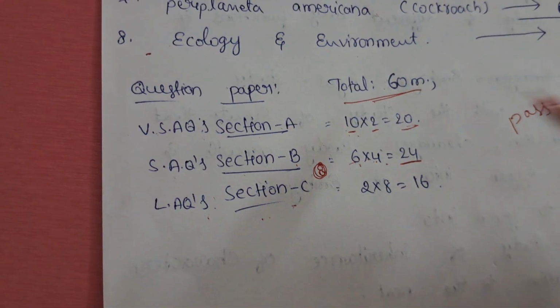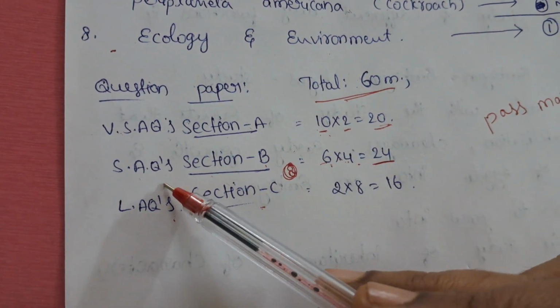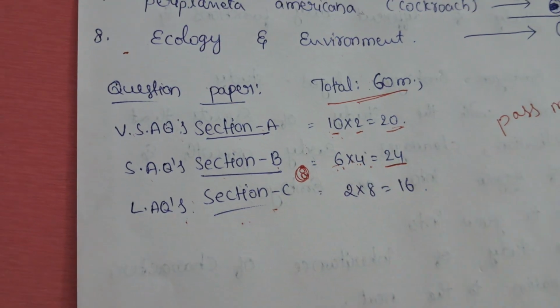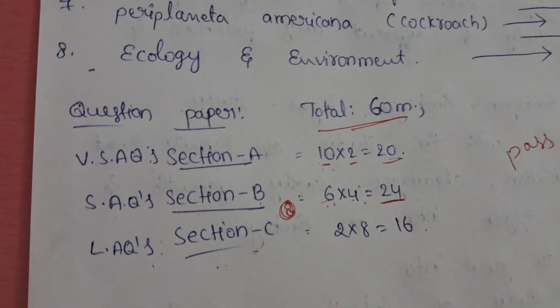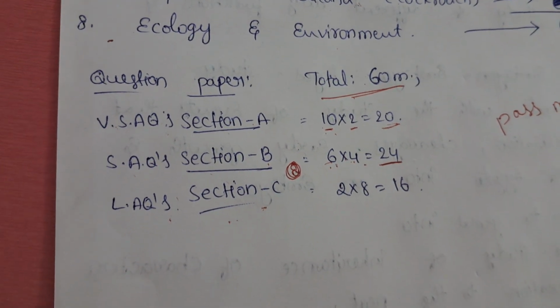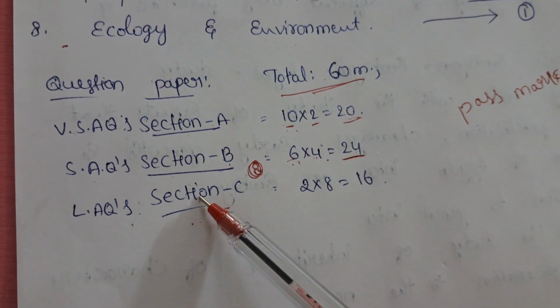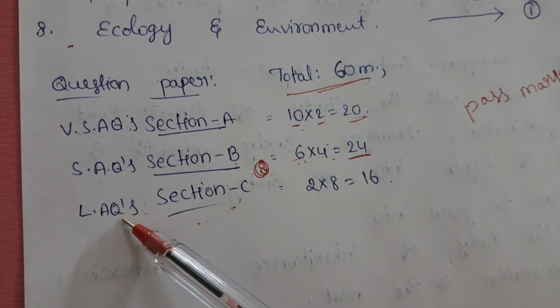There are 8 SAQs, with 1 question from each chapter. You write only 6 questions, total 24 marks.